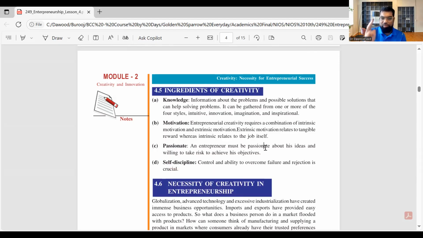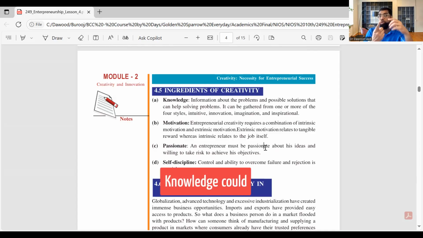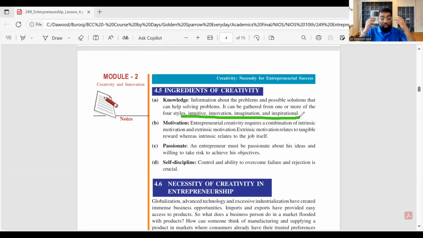No, not possible. So 4 ingredients. You should have knowledge. Knowledge could be an inspiration, an intuition, imagination, and inspiration, right? I'll just annotate for you so you know. This is ideas. You should also have a great passion and motivation, but also self-discipline.